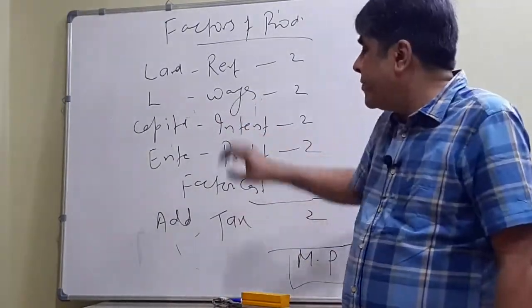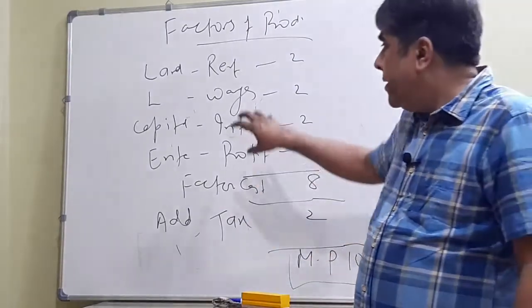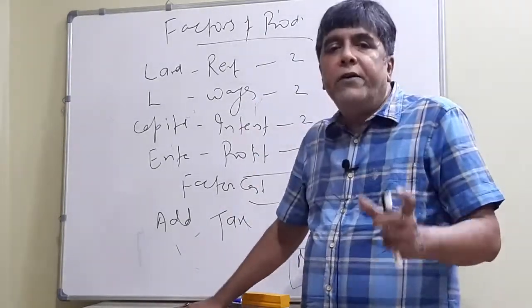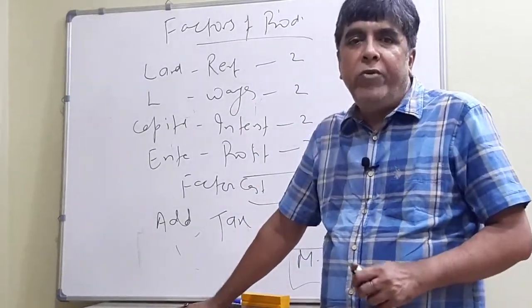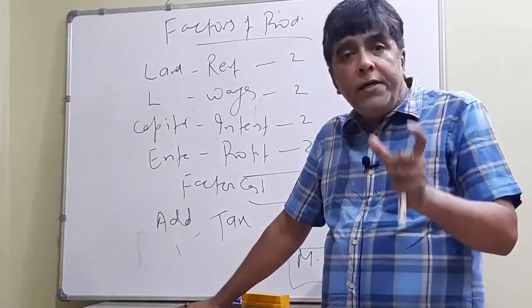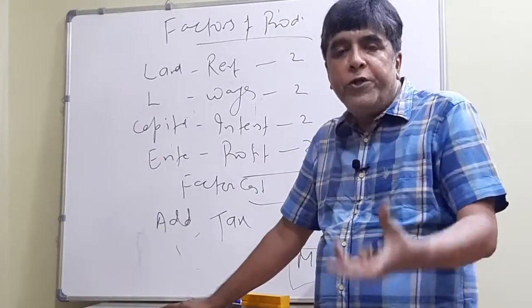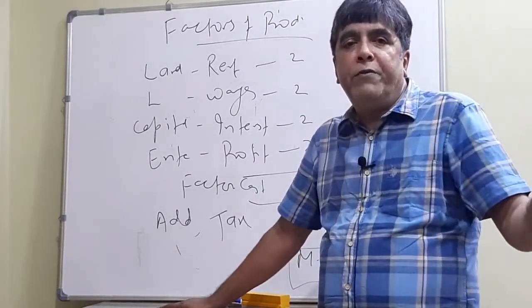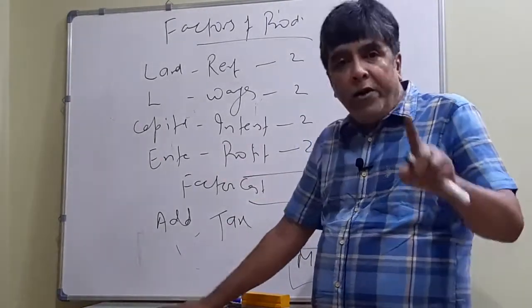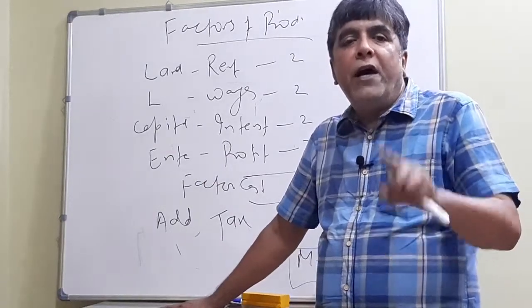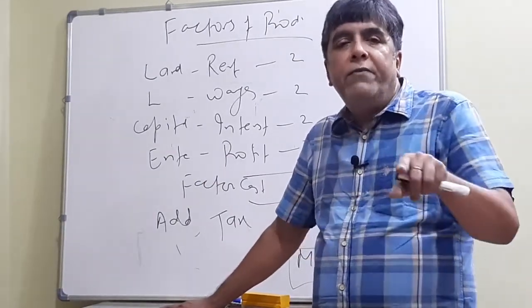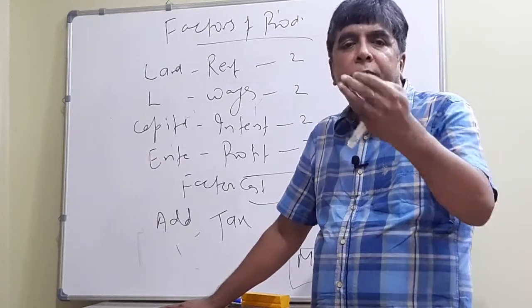Regarding interest, it's very interesting. Interest is an integral part of cost of production. I repeat again, interest is an integral part of cost of production. If the rate of interest is increasing, production cost will also increase, and vice versa. Remember, interest is the only factor which is common between RBI's monetary policy and Government of India's fiscal policy. Later on we will discuss.